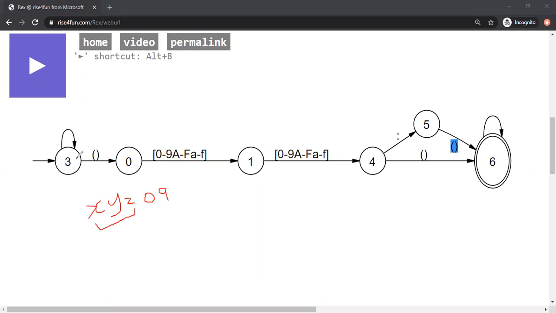And then taking an empty transition, we go to this state. Now our automaton is matching the character 0, which is an allowed character, so it's going to get into state 1. And in state 1, it is going to match the character 9, which is allowed here. Now the automaton is at state 4, but we don't have any more inputs, so it's going to take an empty transition and reach state 6. That means XYZ09 will be accepted by this automaton because we will reach this final state.